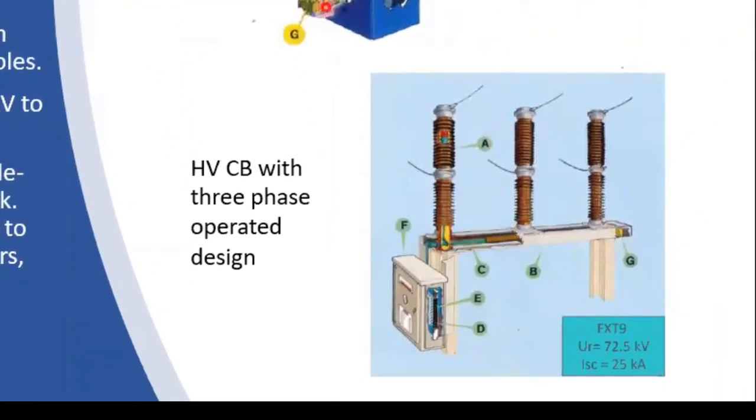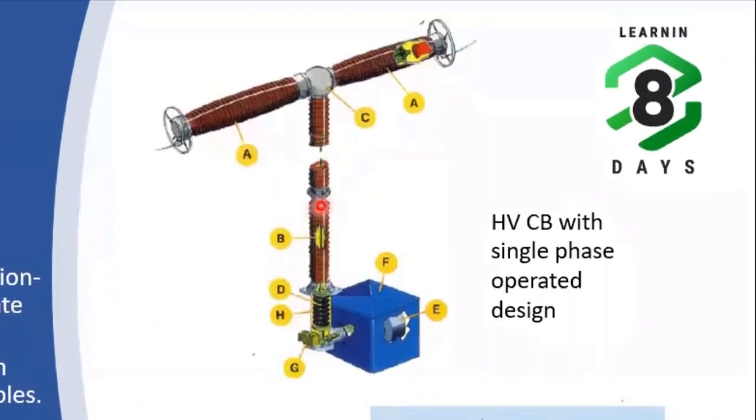Single pole operation is preferred in EHV circuit breakers, especially line circuit breakers where auto reclosing is there. So all EHV circuit breakers are generally provided with single pole operation, and each has an independent operating mechanism. You can see this is the operating mechanism, and this is the interrupting chamber. These are the two interrupting chambers.